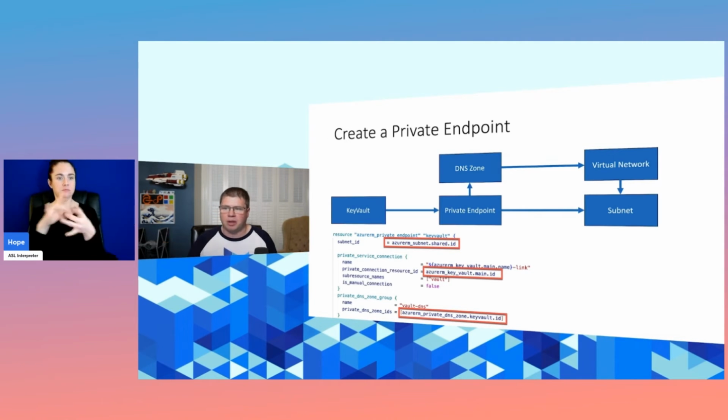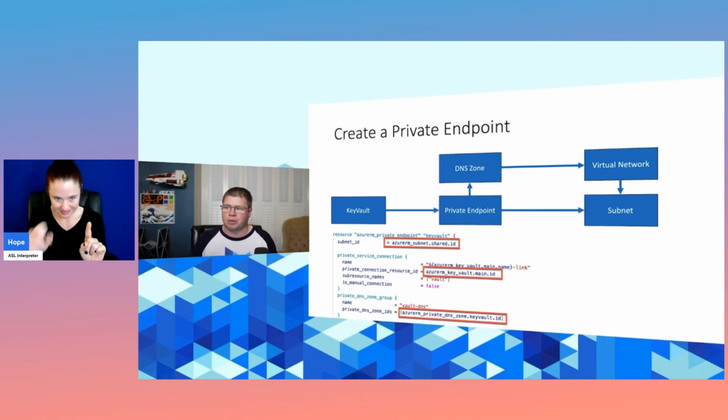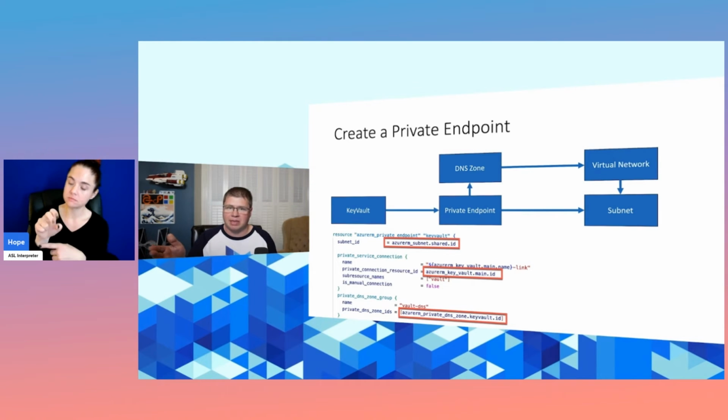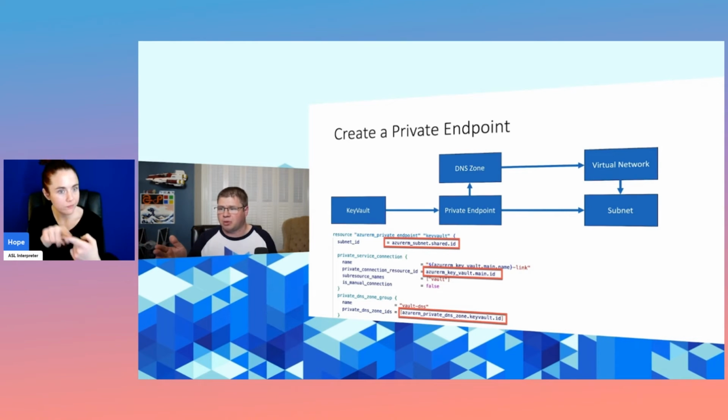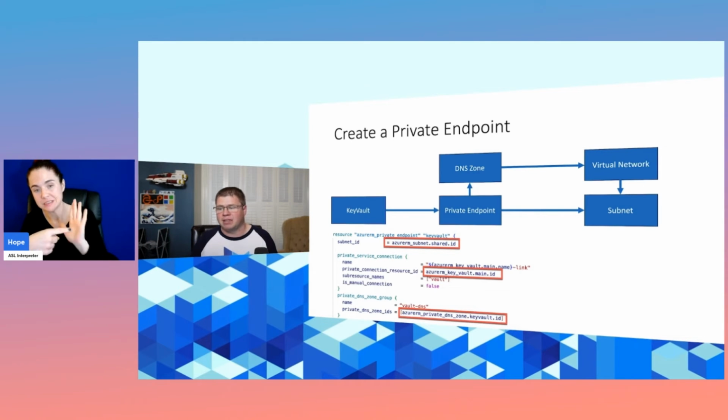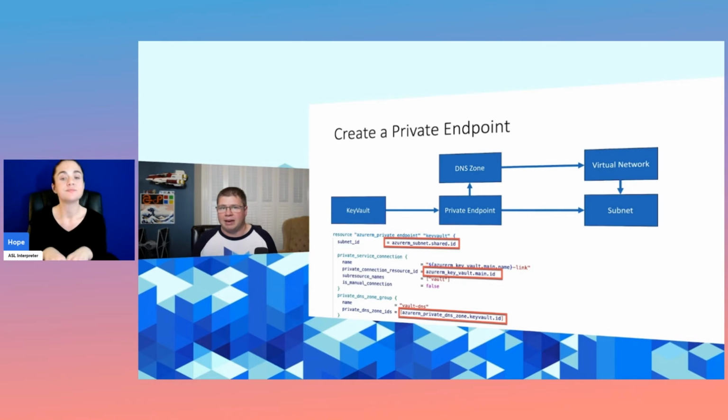And you can see on the private endpoint resource, we have those three connections. We have a pointer to the subnet, we have a pointer to the actual resource, which is going to be different depending on the type of resource type that you're using. In this case, we're using Key Vault. And then we have a pointer to our private DNS zone. And that's it.